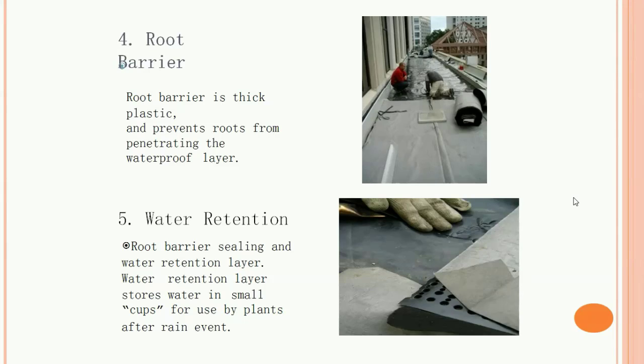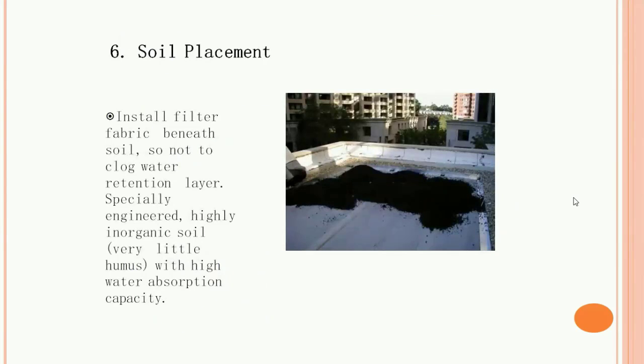Then the fifth step is the water retention. So the root barrier sealing, and the water retention layer. The water retention layer stores water in small cups for use by the plants after a rain event. So we have to check water retention as well. Then after that comes soil placement. After doing all the 5 steps, we have to place soil.